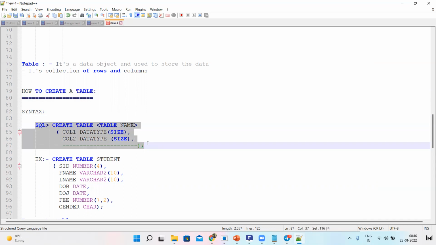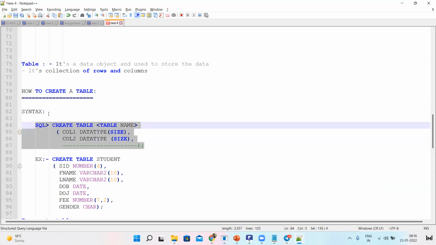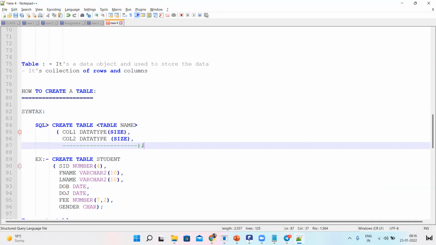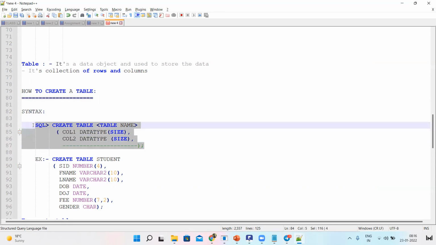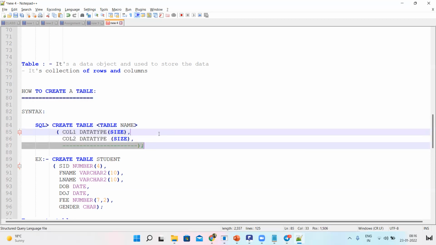Otherwise, the compiler will throw an error, because our SQL database was developed using these statements only. If you create the table using this syntax, then only it will allow. That is the syntax for our SQL database.